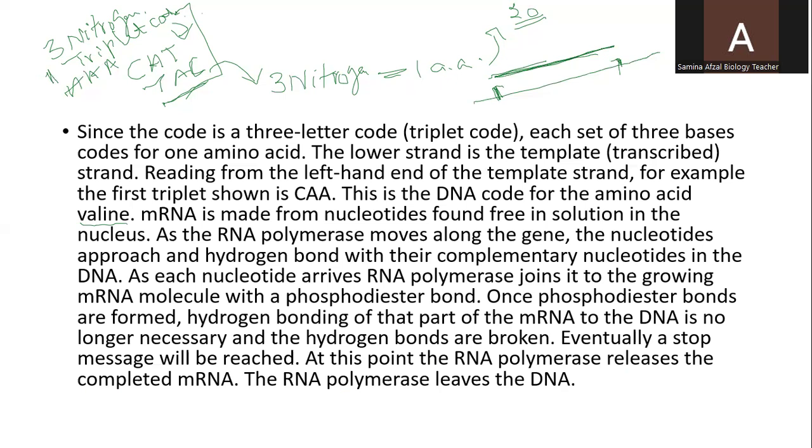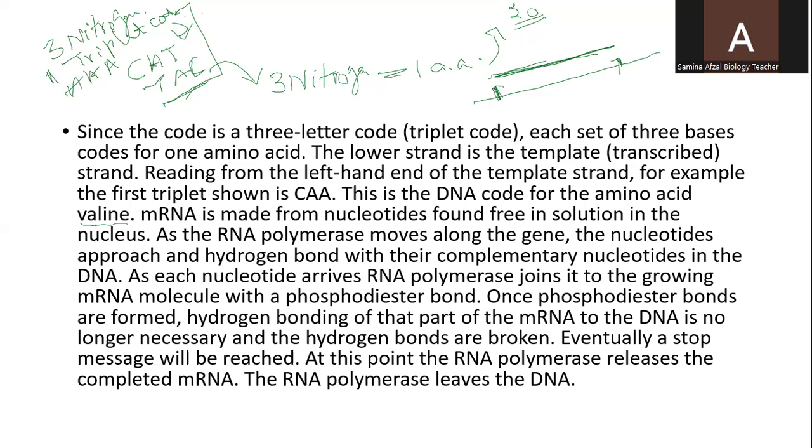Once phosphodiester bonds are formed, hydrogen bonding of that part of the messenger RNA to the DNA is no longer necessary and the hydrogen bonds are broken. And you know, the hydrogen bonds which are present between the nitrogen bases of the DNA will be broken down, because when they are broken down, the DNA strands will get separated from each other.